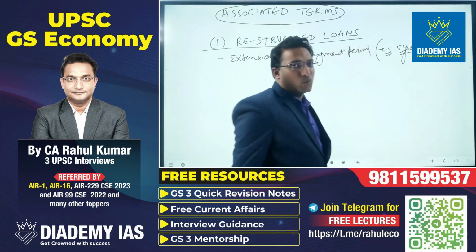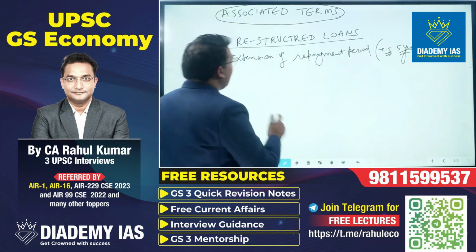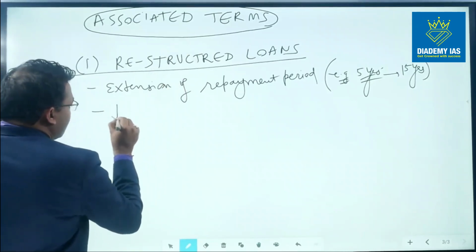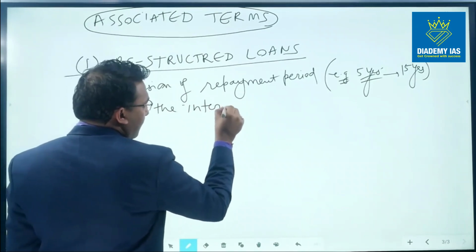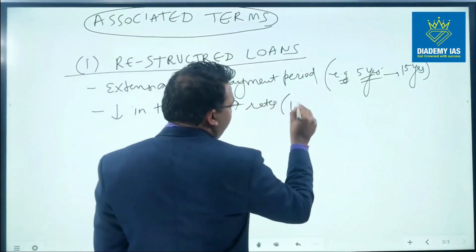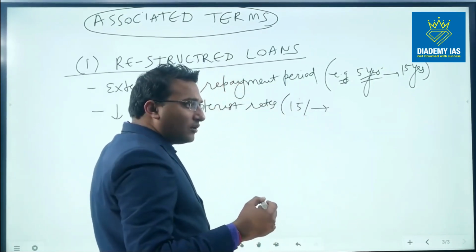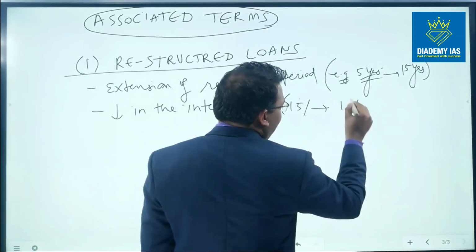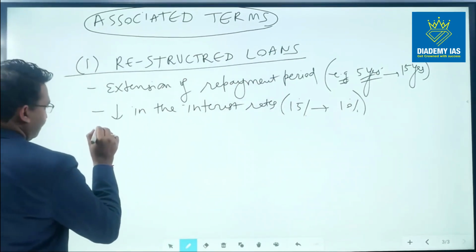This relaxation is provided so that in the meanwhile the businessman can recover from the losses. The second form of restructuring can be reduction in the interest rates. For example, the interest rate is 15%. Now the bank says because you are really bearing the losses because of genuine reasons, you can pay an interest rate of only 10%. This reduction in the interest rate is also part of the restructuring.